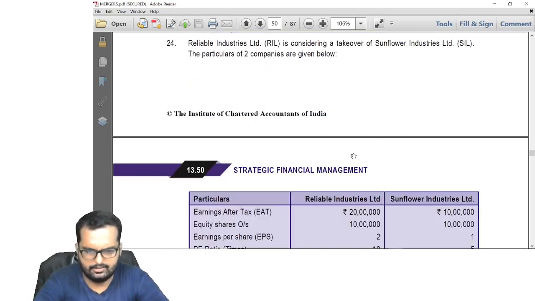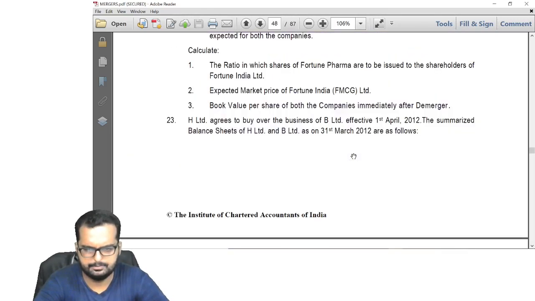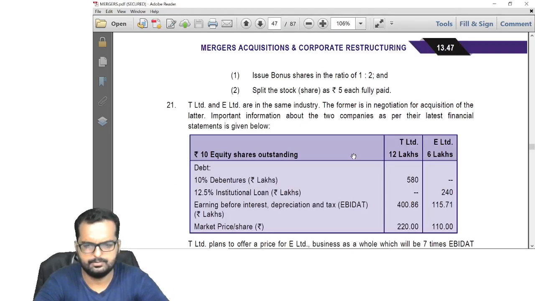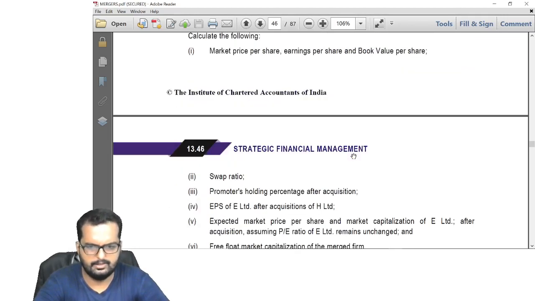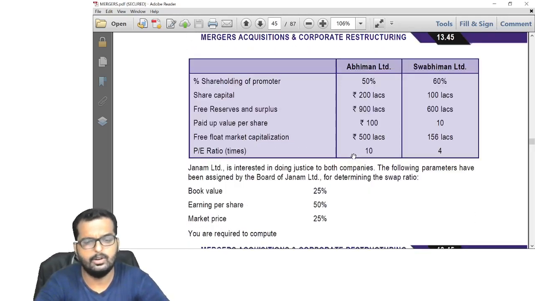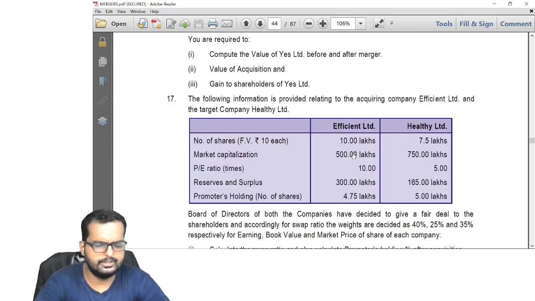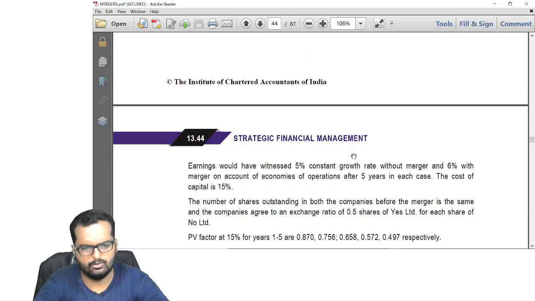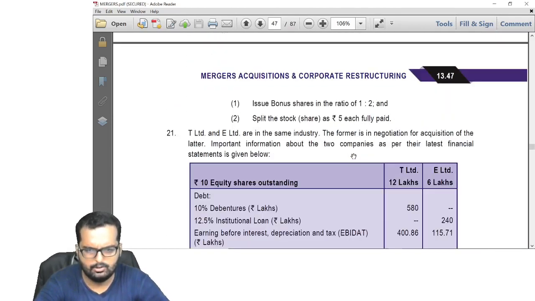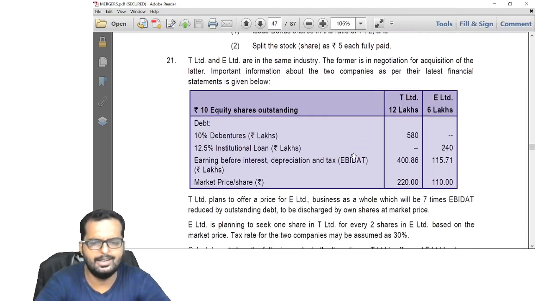All right, friends. I think yesterday we stopped at which question? Yes, I told you that Abhiman, Abhishek, etc. are all similar. E and H is also similar. Abhiman, Swabhiman already done in class. Efficient and healthy is also similar. We have done yes and merged entity yesterday, correct? So next one, what we have to do is T Limited and E Limited.